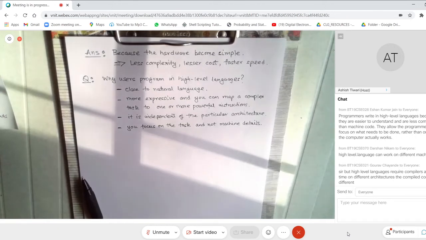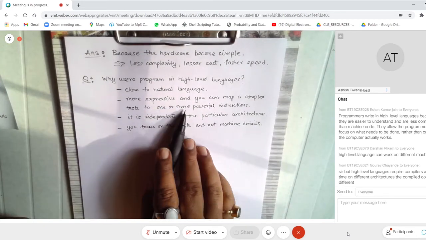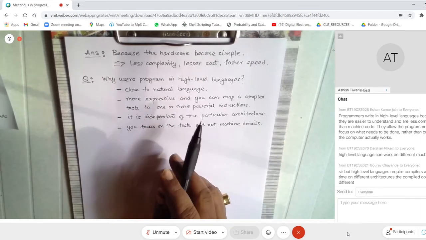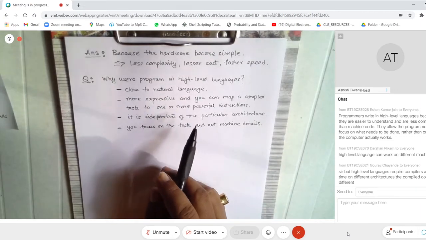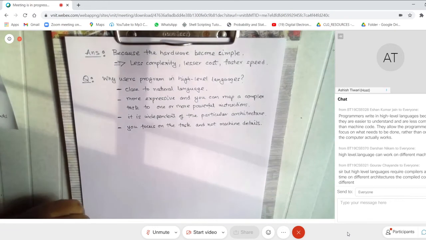Okay, so somebody has written, Gaurav says, high level language requires compilers and many times different architectures. Okay, I'll come to all that later, right? So I think most of you realize that multiplication is something which is required pretty often, right? Now just imagine a language like C which did not have a multiply instruction. So there was no way you could multiply two numbers. But there was an add instruction available, right? Can somebody tell me how would you achieve multiplication?